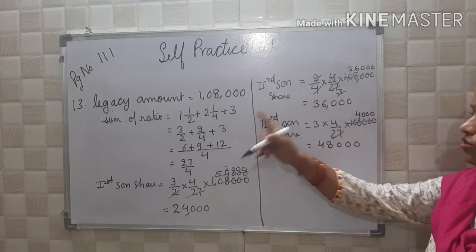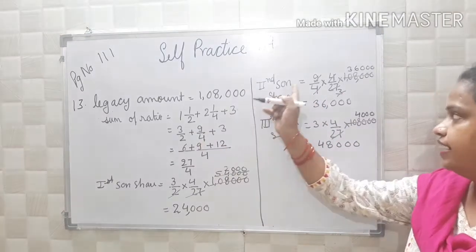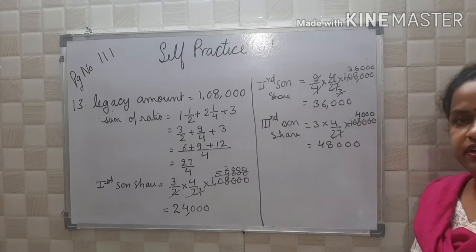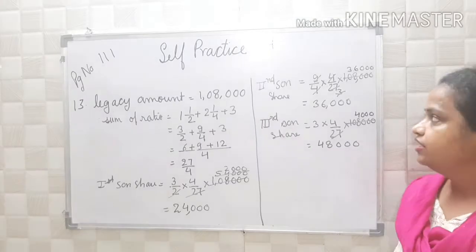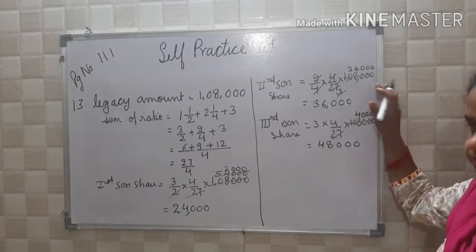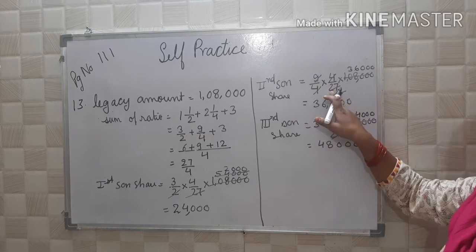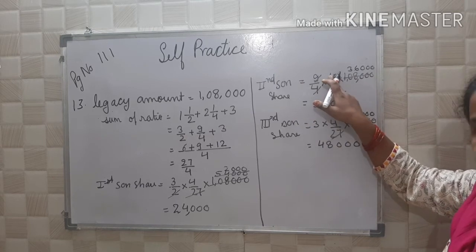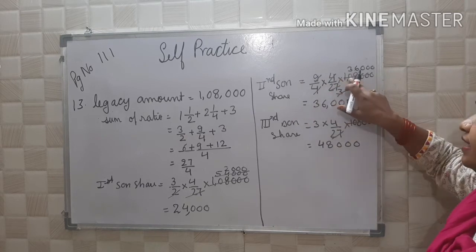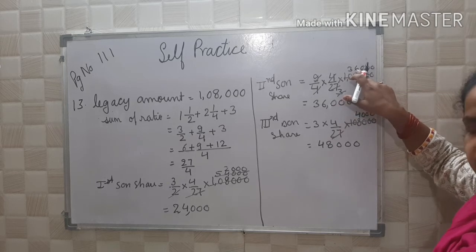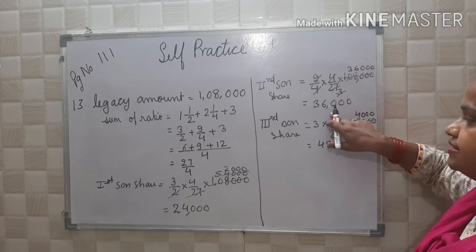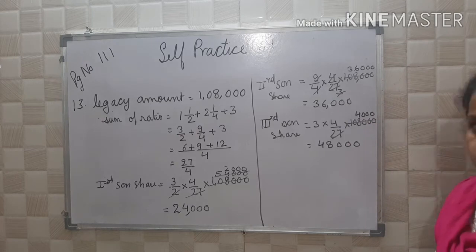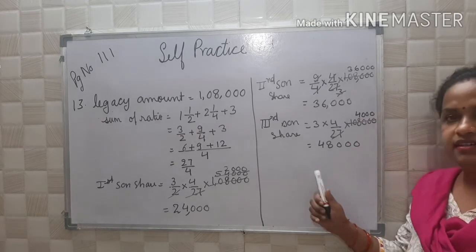You have 9 by 4 and the reciprocal of 27 by 4 will be 4 by 27 into 1,08,000. So 9 3s are 27 and 4 4s will be cancelled out, and 3 3s are 9 and 3 6s are 18. So 36,000. So what is the second son's share? 36,000.